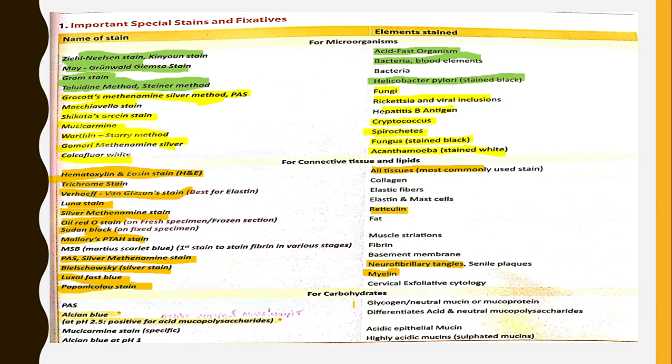Now we will see stains for carbohydrates. Periodic acid Schiff stain is used for staining glycogen or neutral mucin or mucoprotein. Alcian blue stain at pH 2.5 is positive for acid mucopolysaccharides. It differentiates acid and neutral mucopolysaccharides. Mucicarmine stain is used to stain acidic epithelial mucin. Alcian blue at pH of 1 stains highly acidic mucins, sulfated mucins.